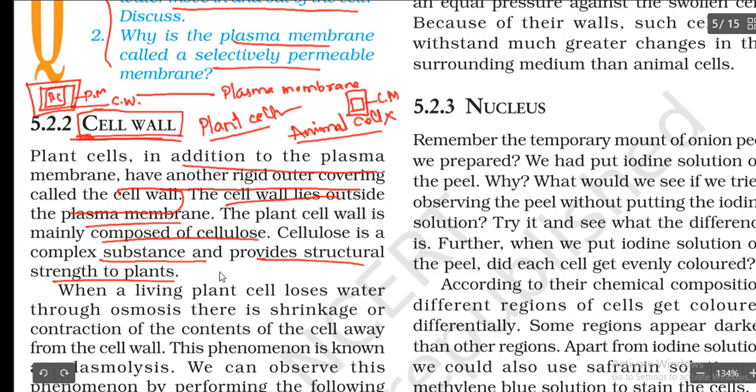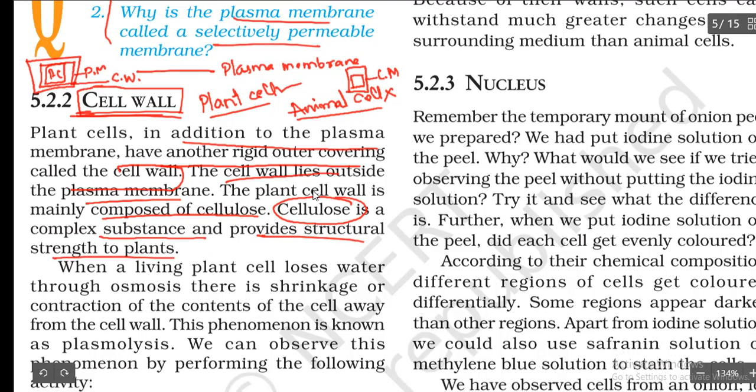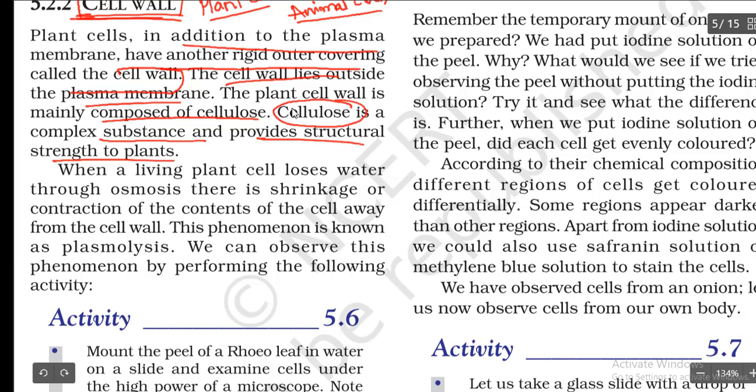Cellulose is a complex substance and provides structural strength to the plants. So you know that plants are very delicate, I can say when they are small or whatever it is. So the cell wall is made up of a substance called what? Cellulose. We have to remember this thing. So cellulose is the thing by which the cell wall is made up.